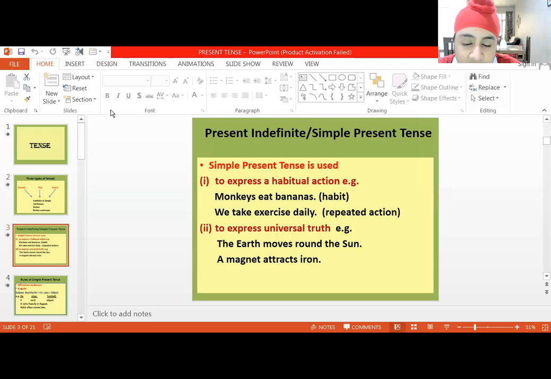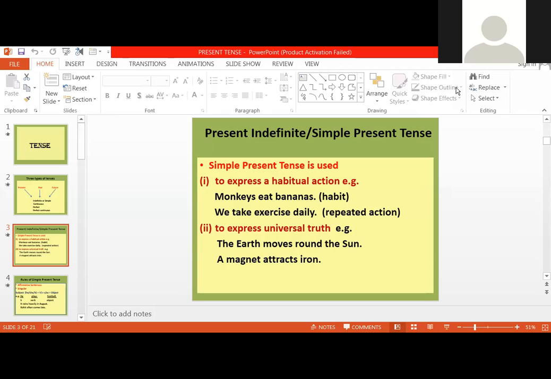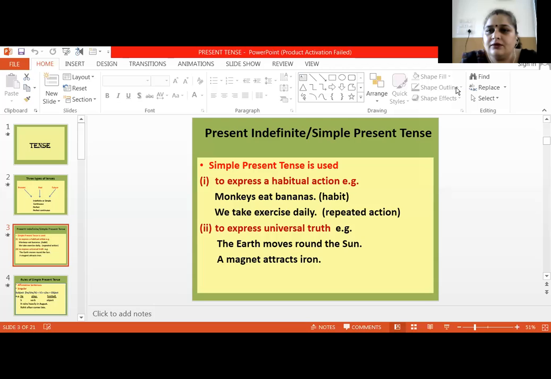This sentence cannot be changed. And ma'am, it is also used to express something which is going to happen in the future, like he flies to England on Monday, or the school reopens on 2nd July. Yes, ma'am. May I start?